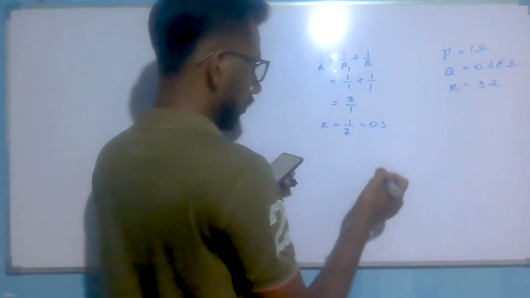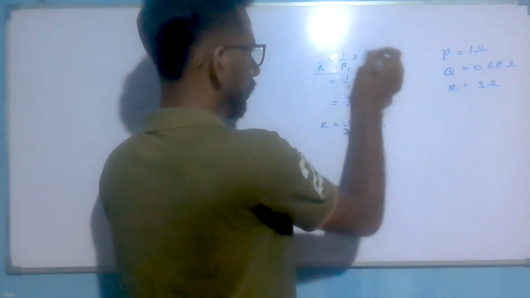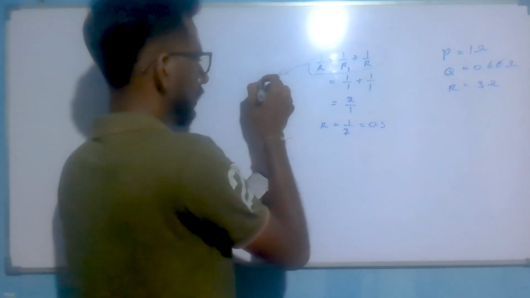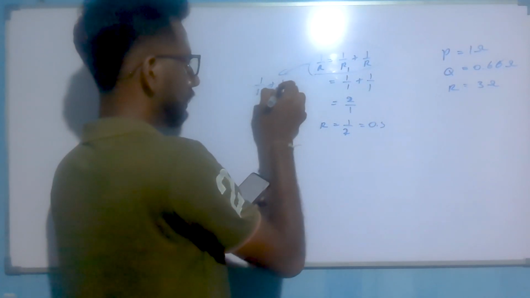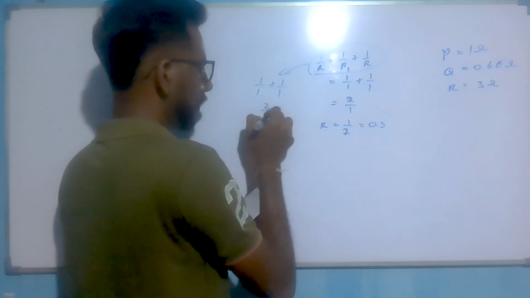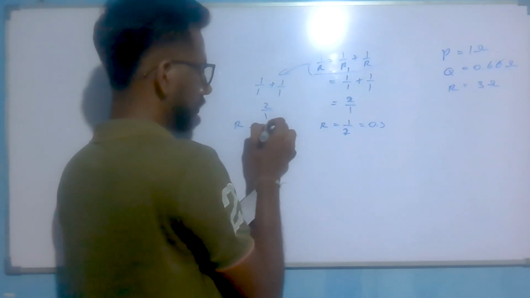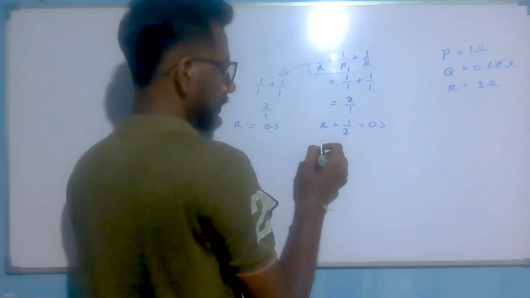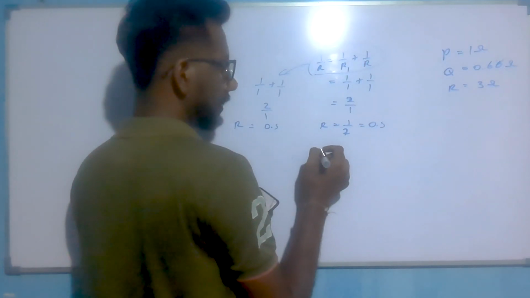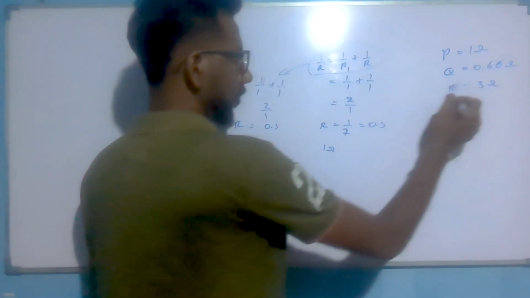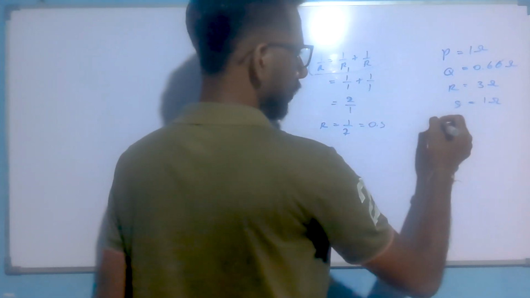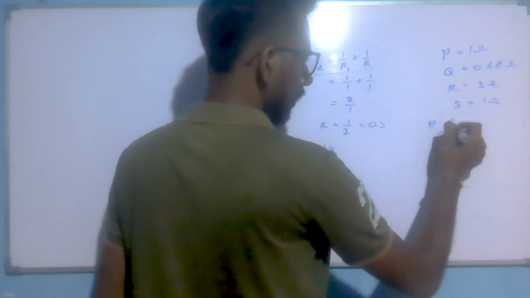And the other part also 0.5 according to this method. That one also has 1 over 1, then 2 over 1, and that answer also 0.5. Then 0.5 plus 0.5 is 1 ohm. So S has 1 ohm. So the answer is PNS.